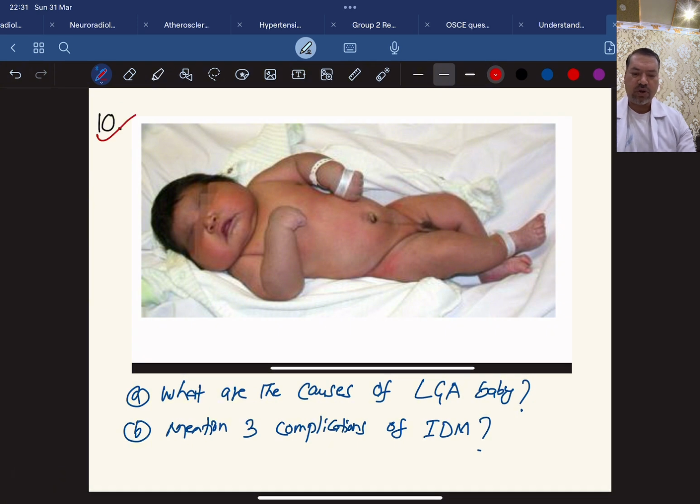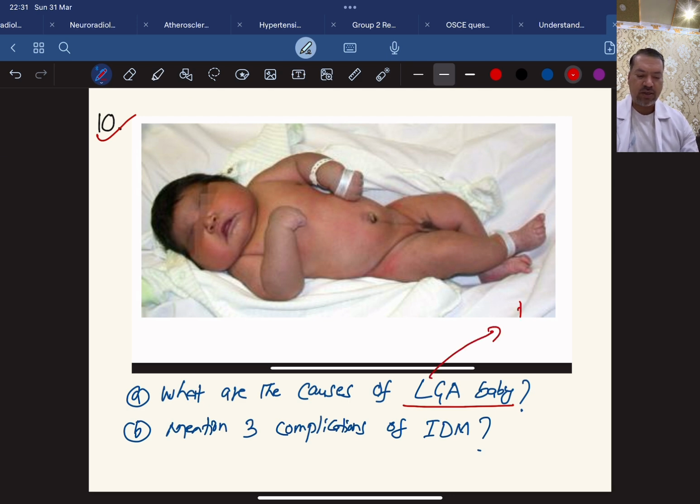Now, another is a newborn again. They have shown you a picture here. Look at the size of the newborn. It is big. So this looks like a big baby, also known as large for gestational age baby. Now the question they have asked is, what are the causes of large for gestational age baby? So you can easily answer.